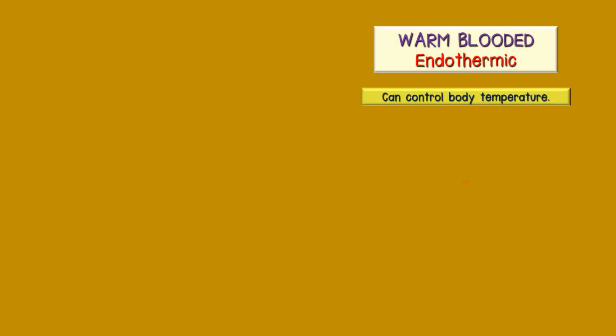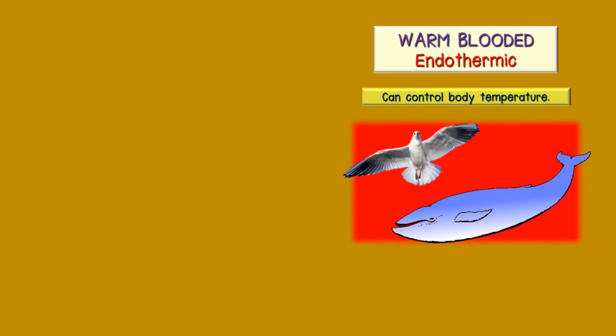Warm-blooded animals may also be called endothermic animals. The body temperature of warm-blooded animals can be controlled internally. This means that if the environmental temperature is too cold, a warm-blooded animal's internal body temperature will be higher. If the environmental temperature is very high, the body temperature can be kept cool. Only the birds and mammals are endothermic. Endothermic animals have a far better chance of survival than ectothermic animals.